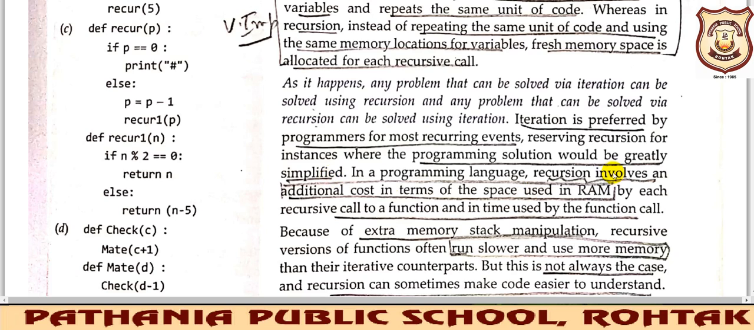Okay, in a programming language, recursion involves an additional cost in terms of the space used by the RAM. Every time fresh memory space is required, and moreover a large piece of RAM is required along with it. So in terms of space, in terms of your RAM, if we compare iteration and recursion, then definitely recursion is a costlier method because it will include much more RAM as well as more storage space, right? Because of extra memory stack manipulation, recursive versions of the functions often run slower.